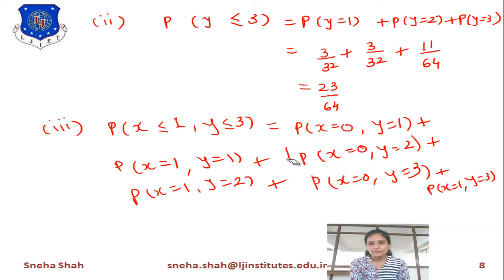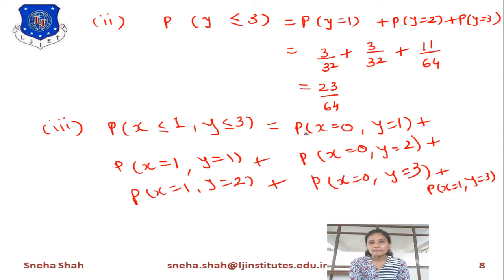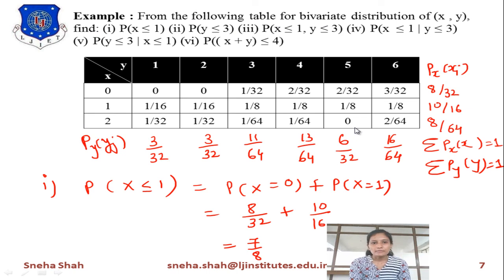Now in this we will put the values of probabilities of all these terms. Now you can see that probability of x equals 0 and y equals 1 means x equals 0 is this term and y equals 1 is this term. So it will give you the term as 0. Now probability of x equals 0, y equals 2 equals 0.